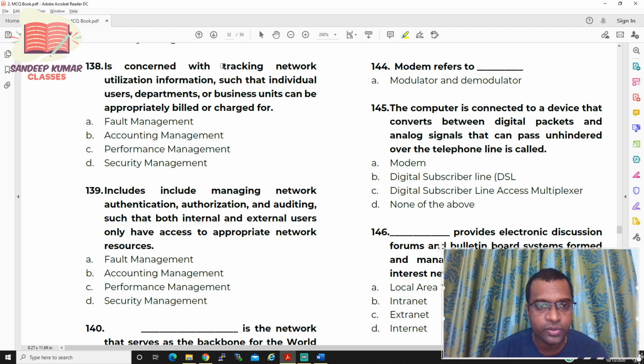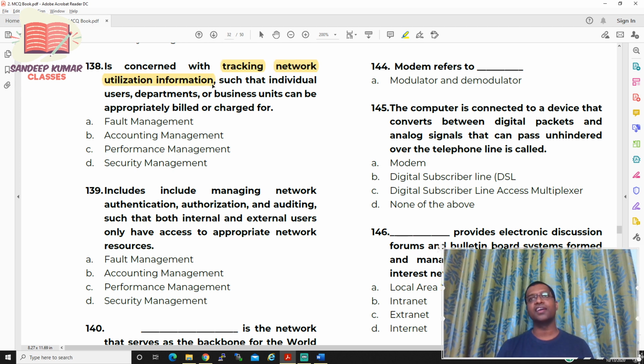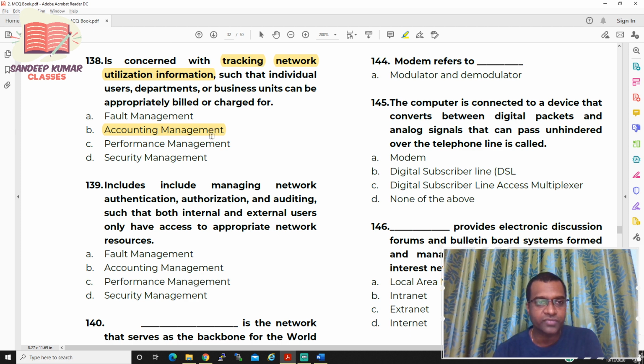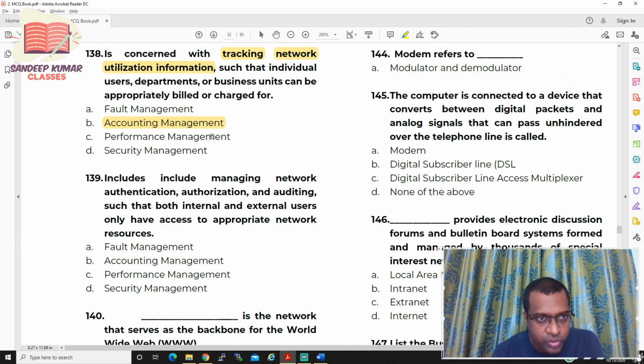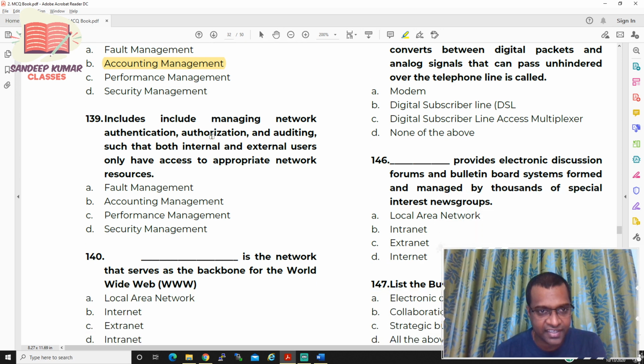So tracking network utilization, that is what I'm saying, like the accounts department is using a server. So how do we book the expenditure? In the audit trail, I explained in the live stream, you have logout and login. Logout minus login, you'll get the resource consumption. That is called accounting management. It is not fault management, it is not performance management, it is not security. So the answer for question number 138 is B, accounting management. Now let us move to question number 139.